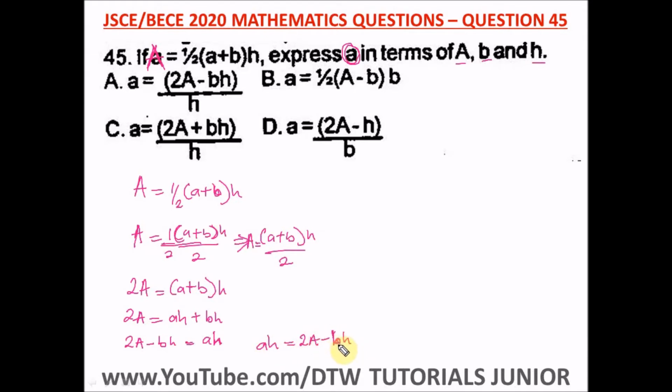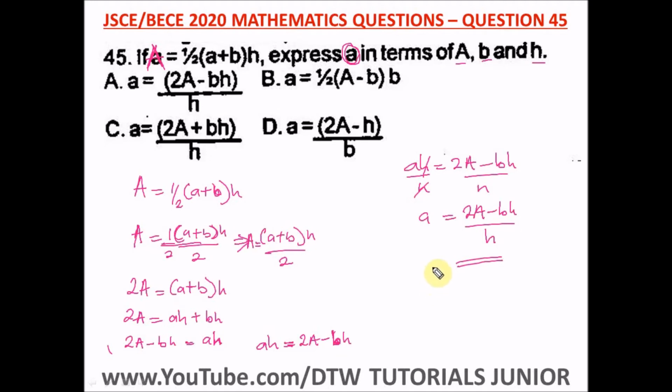I hope you remember this. This is an equal to sign. It's the same as this expression, is the same as this. So from here, let's go up here. ah is equal to 2 capital letter A minus bh. So from here, to let our a stand alone, we divide both sides by what? h. So we have a, this h will cancel out, so we are left with what? Small letter a is equal to 2 capital letter A minus bh over h. So this is our answer.